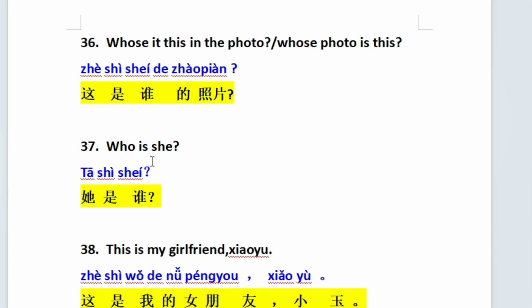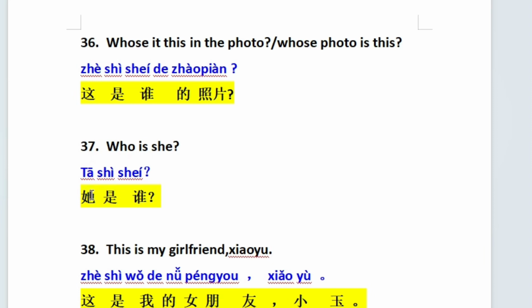Today we are continuing our 900 Chinese sentences, and the next ones for today are sentences 36 to 40. It goes like this: 这是谁的照片？这是 this is, 谁的 whose, 照片 is picture. So 这是谁的照片 means whose picture is this, or whose it is in the picture. Then the second, 37, is 她是谁？